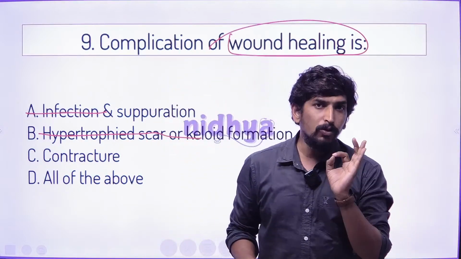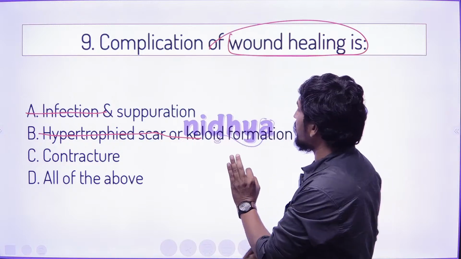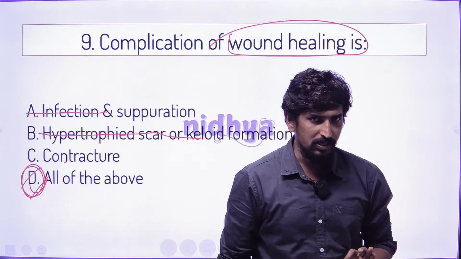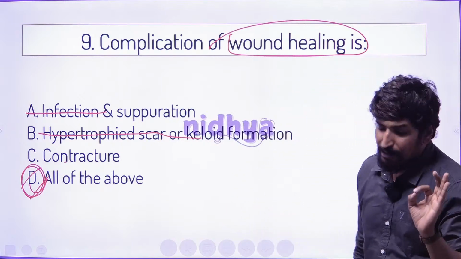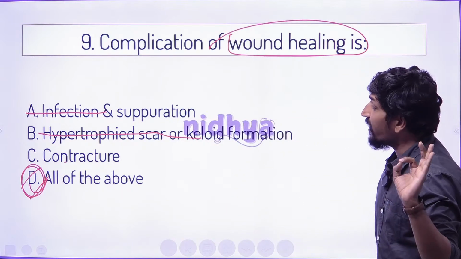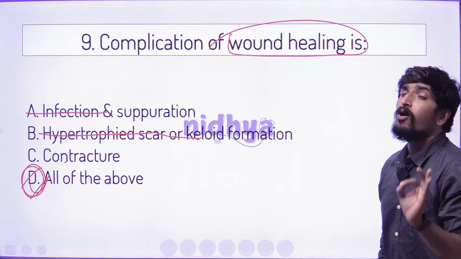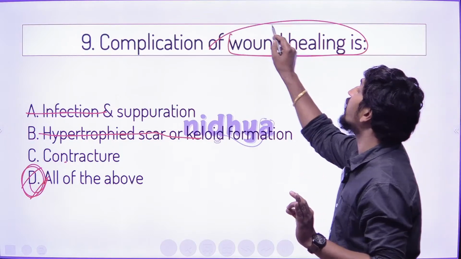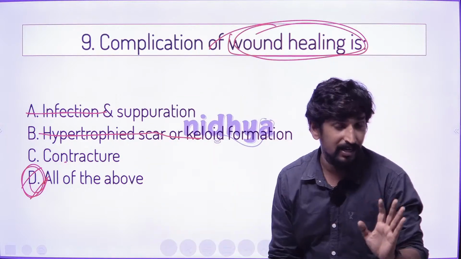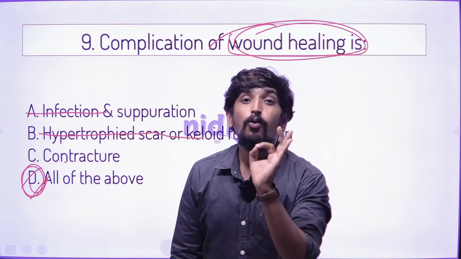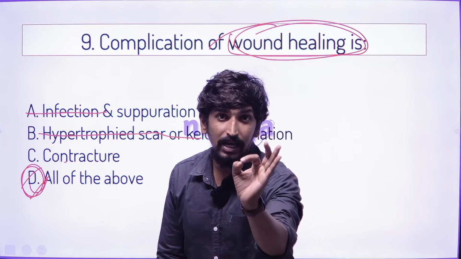Most commonly we can see all of these complications. Very important for this question: infection, hypertrophic scar and contractures can all be seen if the wound healing process is delayed. These are the most common complications if the wound healing process is delayed.